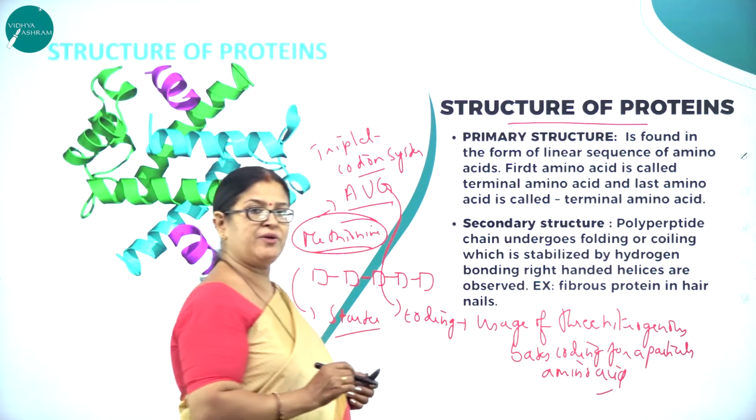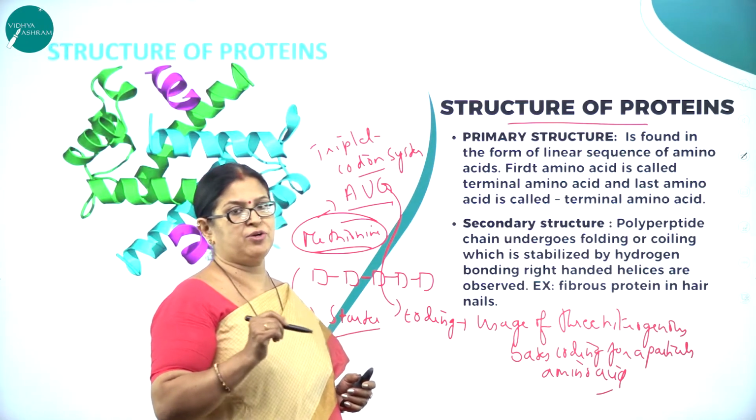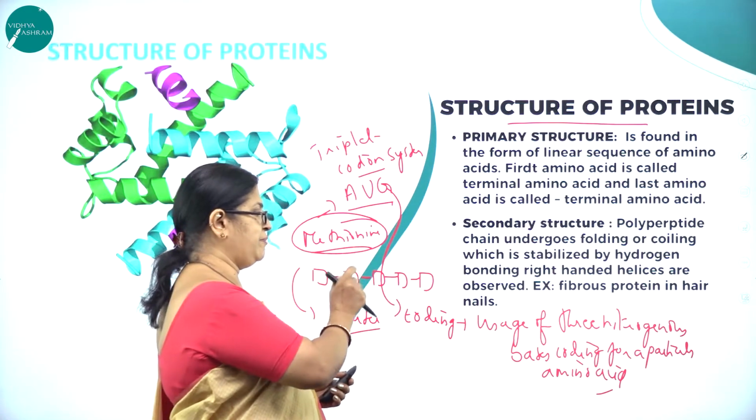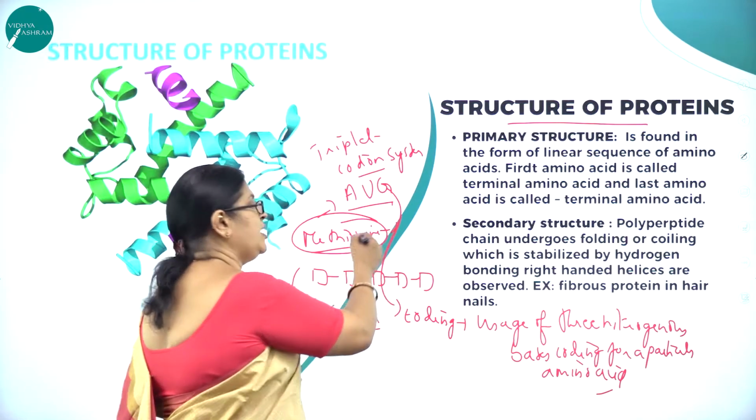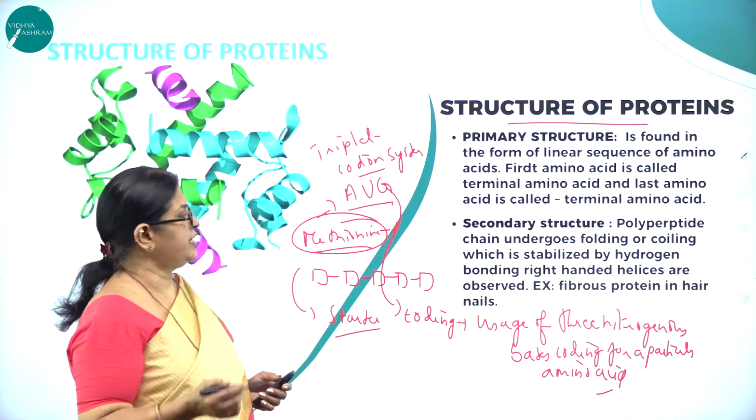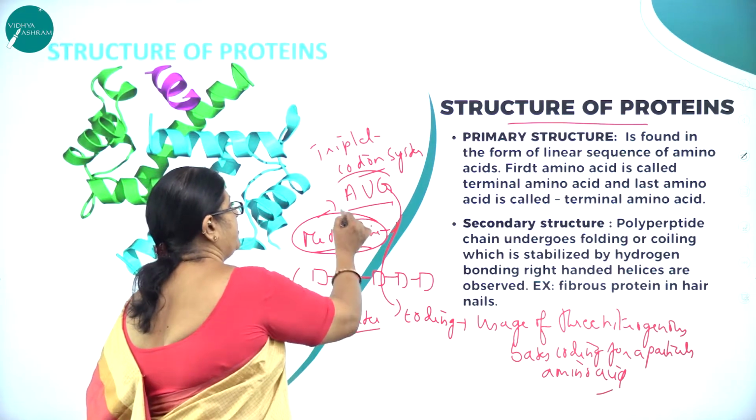So each amino acid has a particular triplet codon. So that codon will help in coding for a particular amino acid. For example, methionine is coded with a triplet codon called AUG.